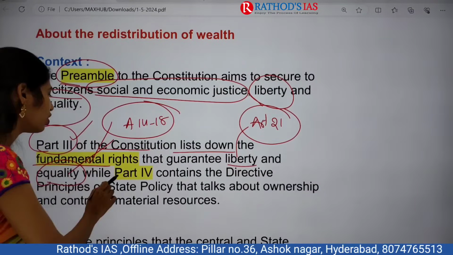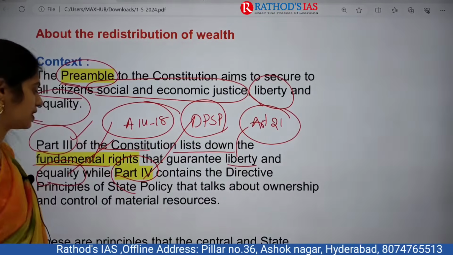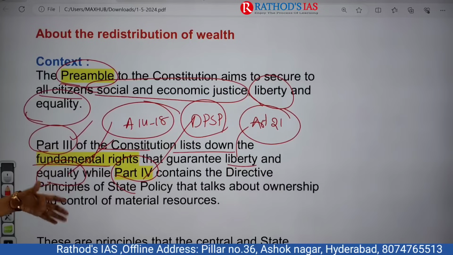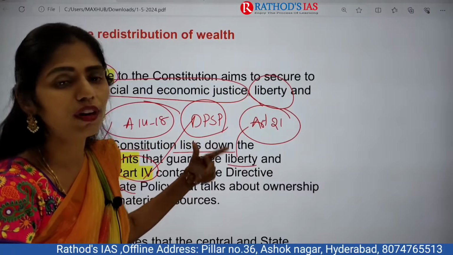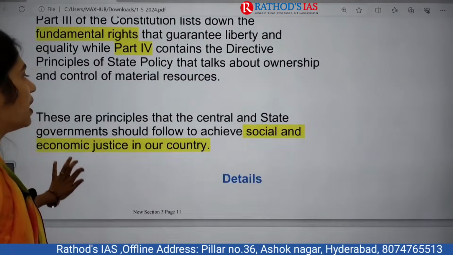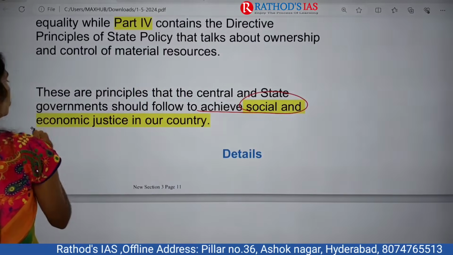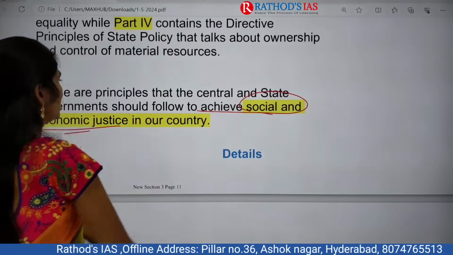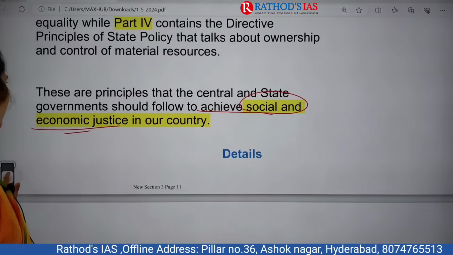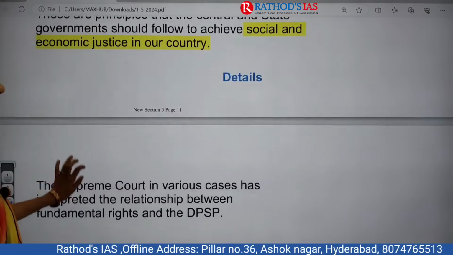And Part 4 of the Indian Constitution talks about DPSP, that is Directive Principles of State Policy. These Directive Principles even talk about ownership and control of material resources. So this concept is also talking about redistribution of wealth. These are principles that central and state governments have to follow, and we have to achieve social and economic justice in our country. If you want to achieve this social and economic justice, yes, we have to follow all these. Central and state governments have to follow these principles, especially to redistribute the wealth.